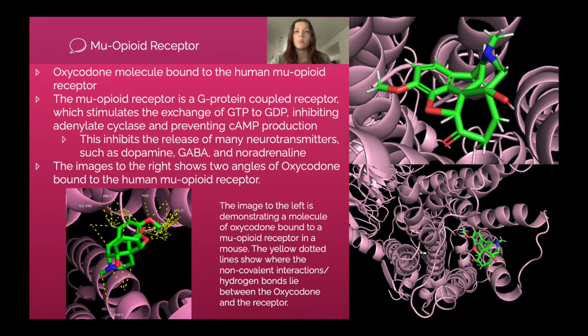These are our PyMOL images that show an oxycodone molecule bound to a human Mu-Opioid receptor. The Mu-Opioid receptor is a G-protein coupled receptor and as a result inhibits the release of many neurotransmitters like dopamine and noradrenaline, which have effects on the brain's reward center, memory, attention, and heart rate. The image below shows the molecular interactions between oxycodone and a mouse model Mu-Opioid receptor, which is similar to the interactions that would be present in the human receptor as well.